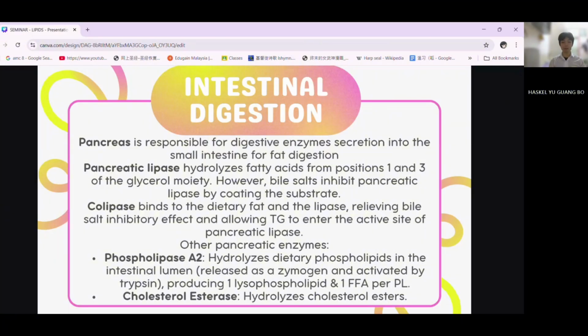acid per phospholipid molecule. And another enzyme is cholesterol esterase. By the name, you can tell it acts on cholesterol esters to produce one cholesterol and one free fatty acid per cholesterol ester molecule.